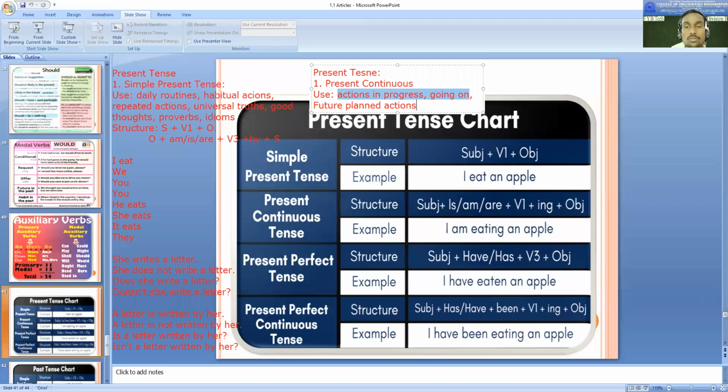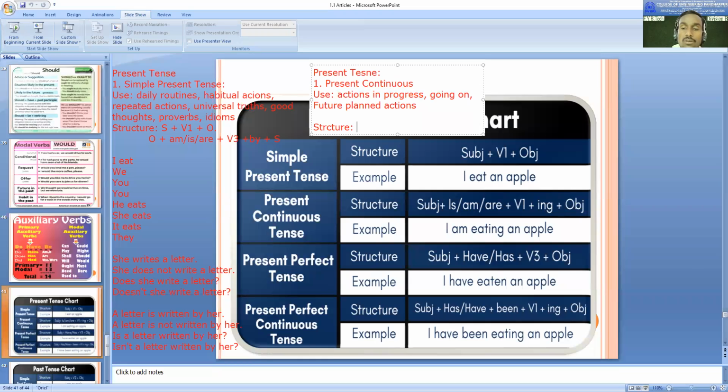Right now there are so many things that may happen around you which are in progress, going on, continuous at this moment, at present time. Currently they are going on. Such activities we use in present continuous tense. And then here we can talk about the structure.